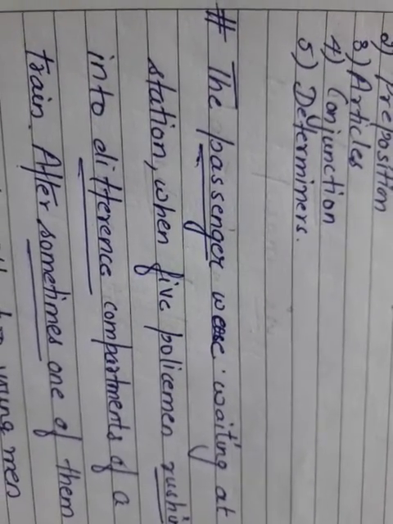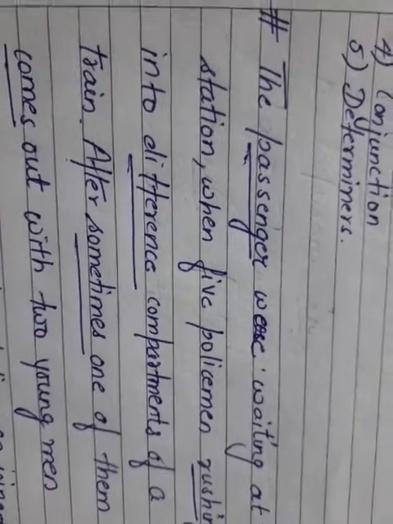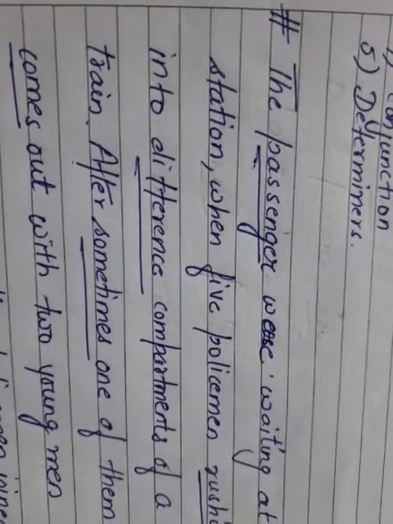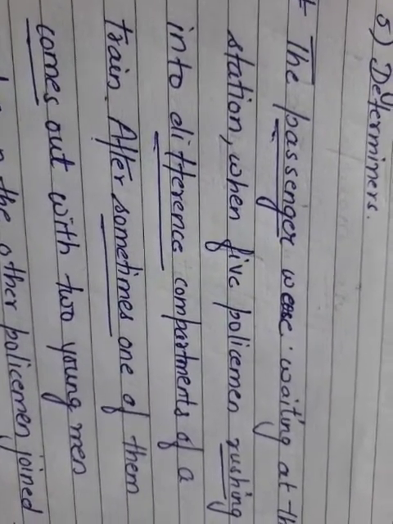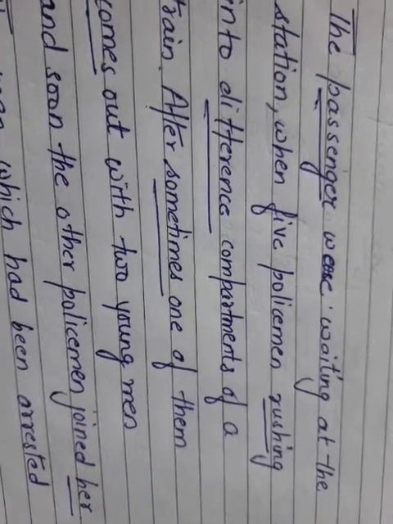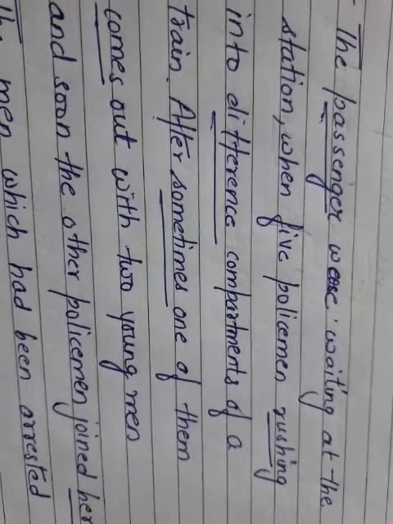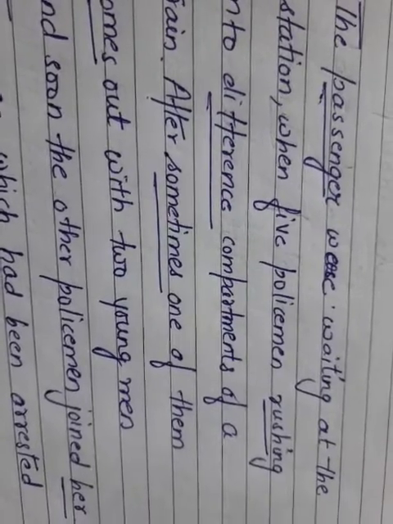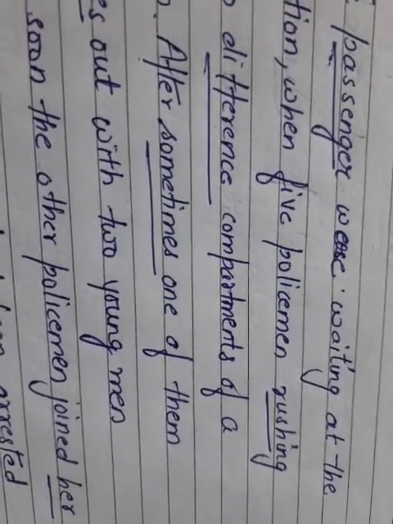Now whenever we are talking about the compartments, it is not different compartment, it is different compartments. After sometimes one of them. Now after sometimes is wrong, it is after some time. Comes out with two young person. As we are talking about the past tense from the starting, so it is going to be came out. Yes, next line. And soon other policemen joined her. Now, if we look out at the paragraph from the starting, we haven't talked about her. We are talking only about him. So, in place of her, it is going to be him.